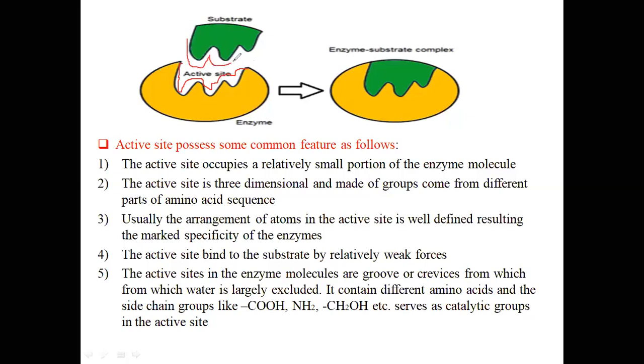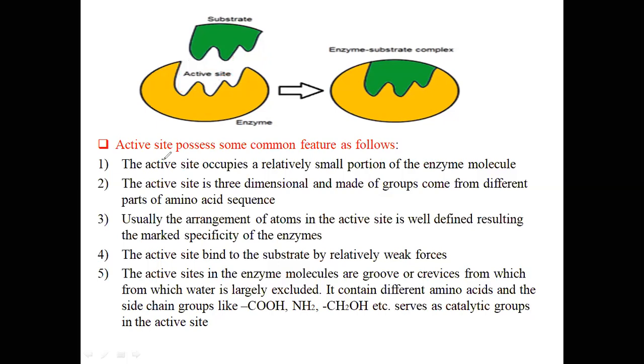You can see the same zigzag shape of the substrate. So the enzyme and substrate come together very closely, and the enzyme can catalyze or convert the substrate into the product. So this is the concept of active site.